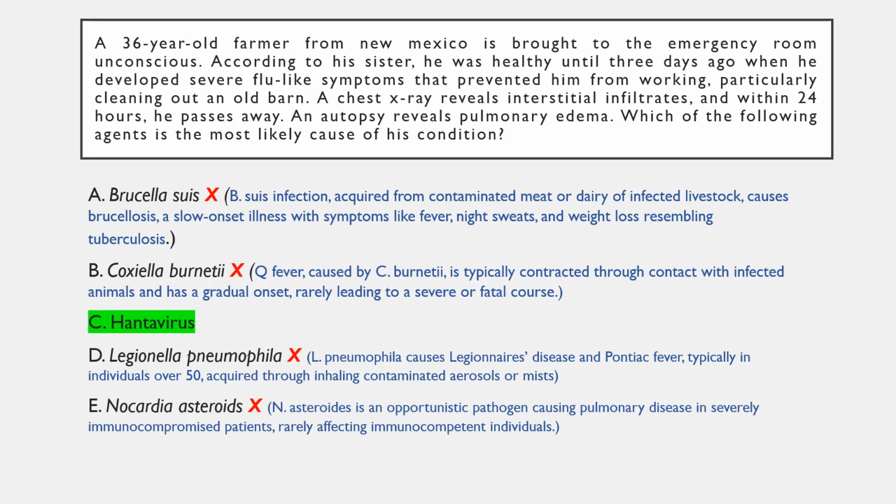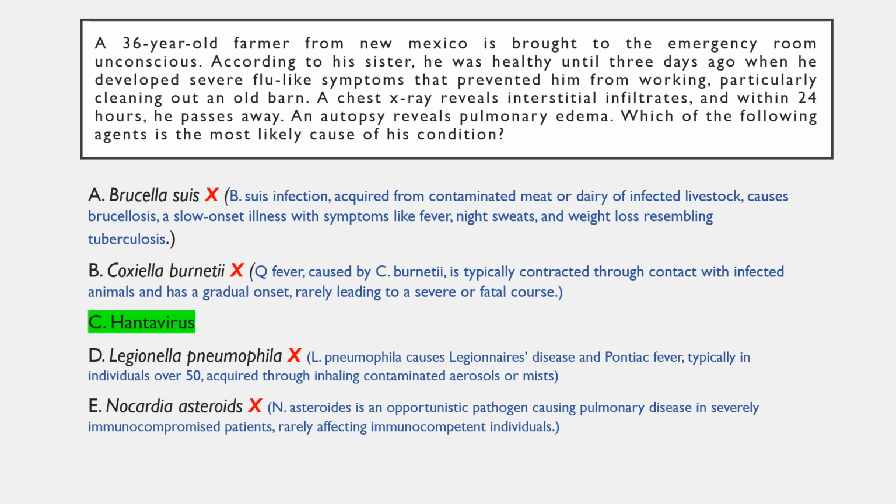Let's have a look at why the other options are incorrect. Option A is incorrect because Brucella suis is usually acquired via contact with contaminated meat or dairy products from infected livestock. Brucellosis has an insidious onset and course. Signs and symptoms of brucellosis are similar to those of tuberculosis and include fever, night sweats, and weight loss that continue for months.